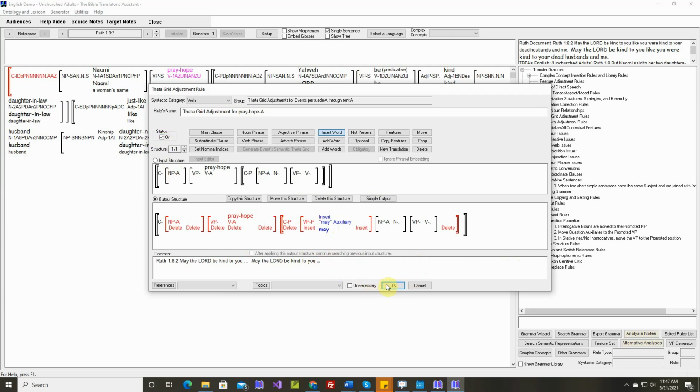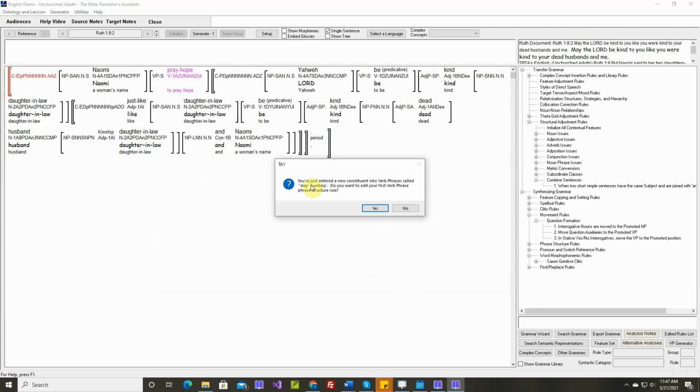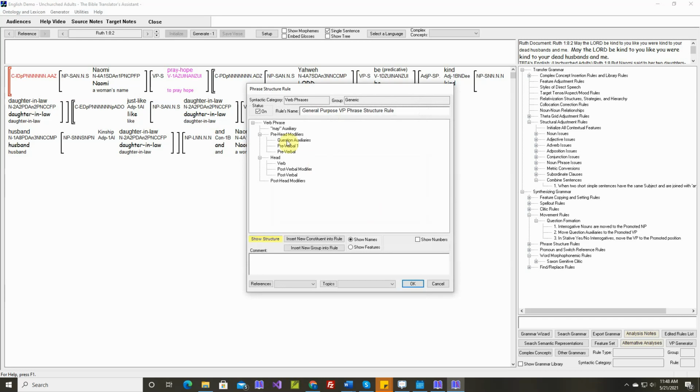Let's see how that works. You've just entered a new constituent of verb phrases called "may auxiliary." We'll say yes. And it's up there at the top. Let's put it in there right before question auxiliaries. This "may the Lord be kind to you" will never occur in a question. So this is fine.